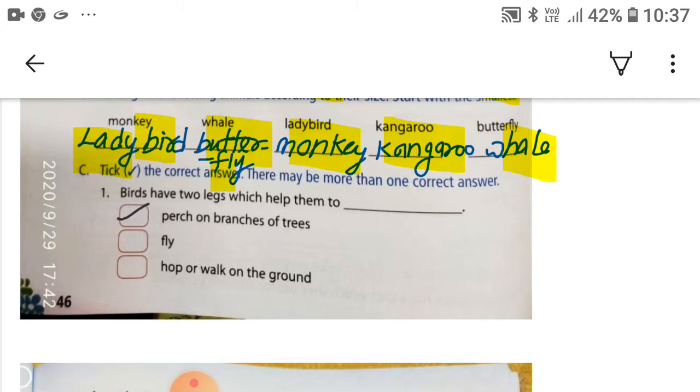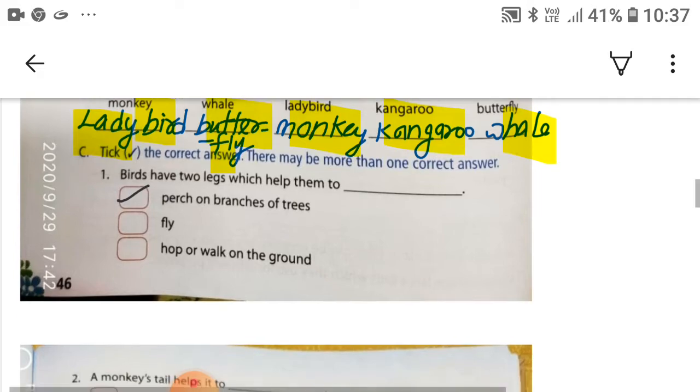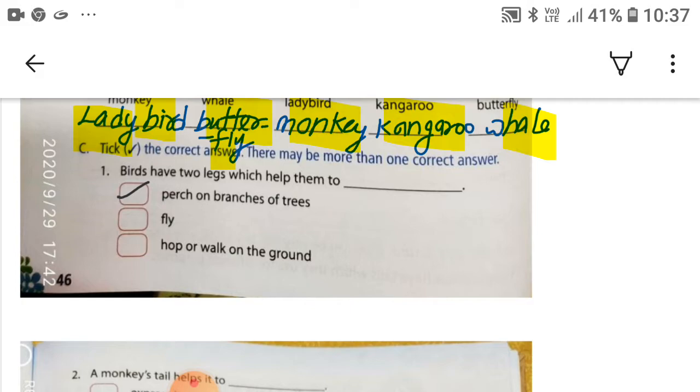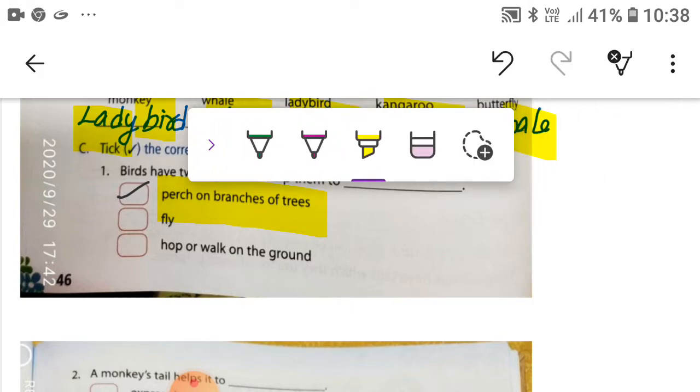Now it says, tick the correct answer. There may be more than one correct answer. First, birds have 2 legs which help them to. The first option is right, perch on branches of trees. The second option is also correct.